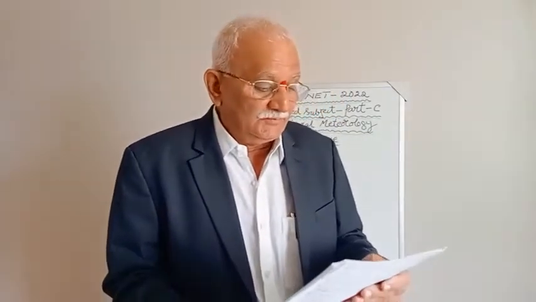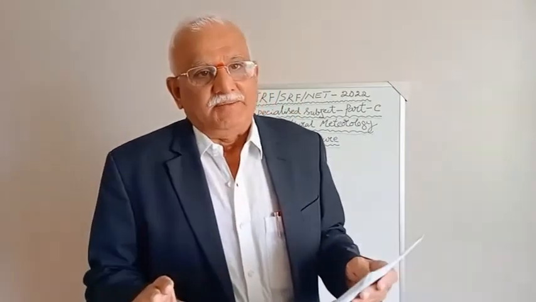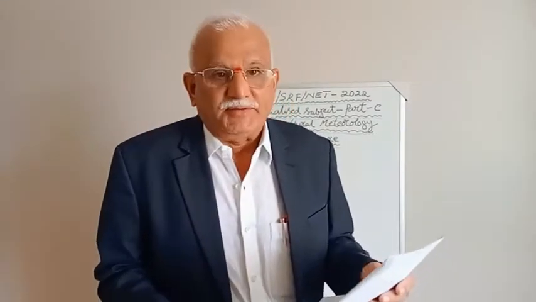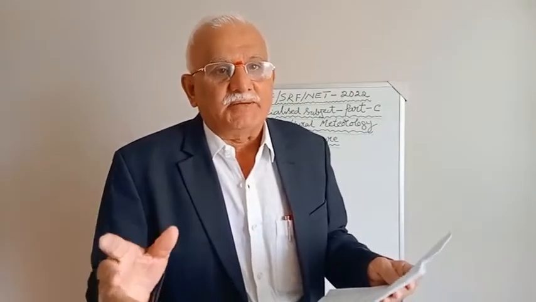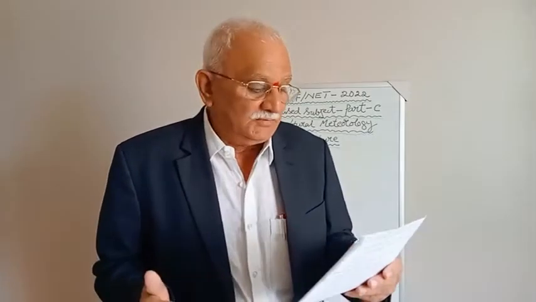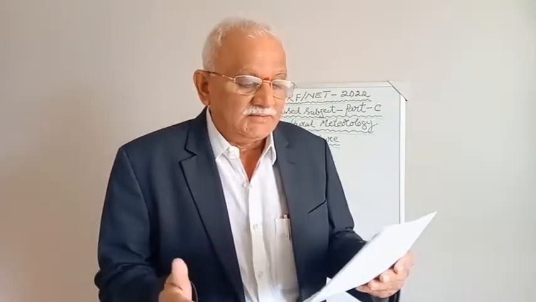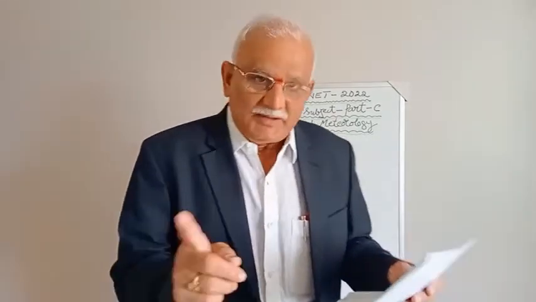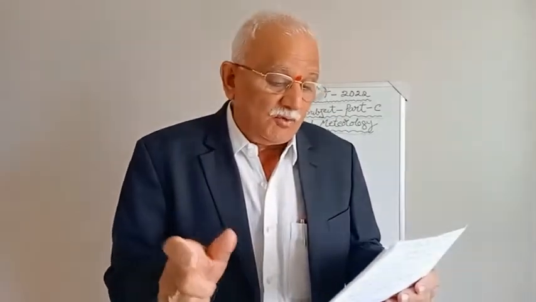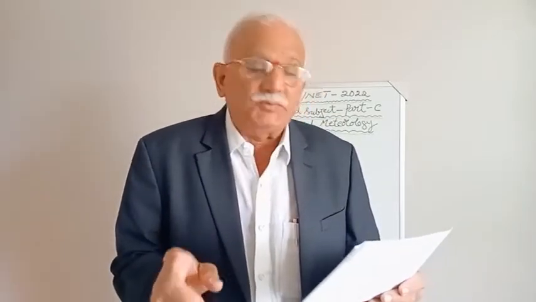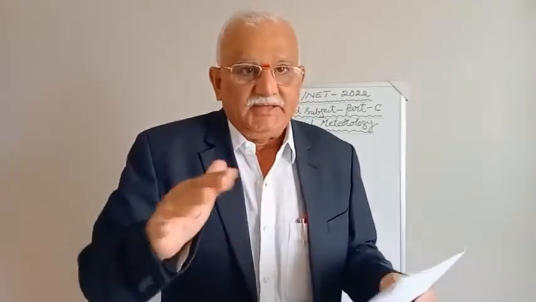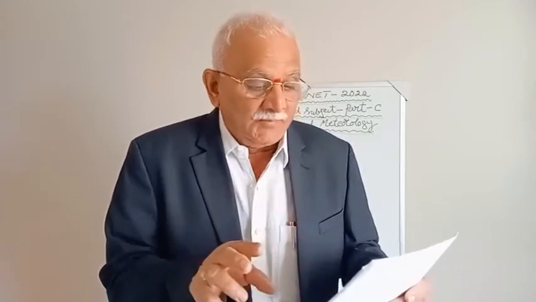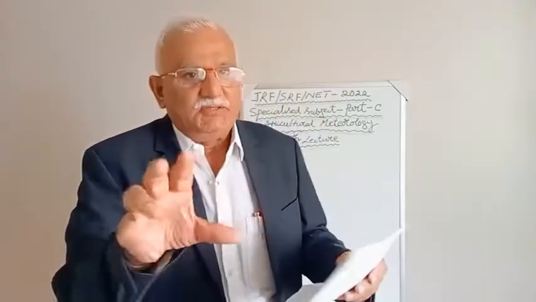Now the second question is assertion-reason type. What is the assertion statement? The value of crop coefficient. What is the crop coefficient? In evapotranspiration we have crop coefficient values. The value of crop coefficient varies during the crop growth periods and it can be more than 1. It is true. It changes during the crop growth, vegetative, reproductive, maturity. So this is statement 1.